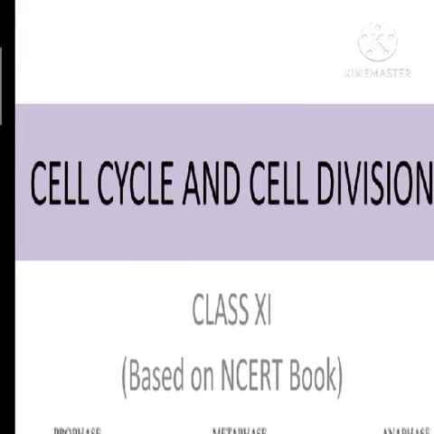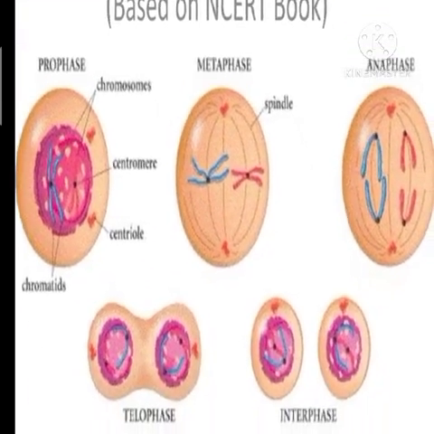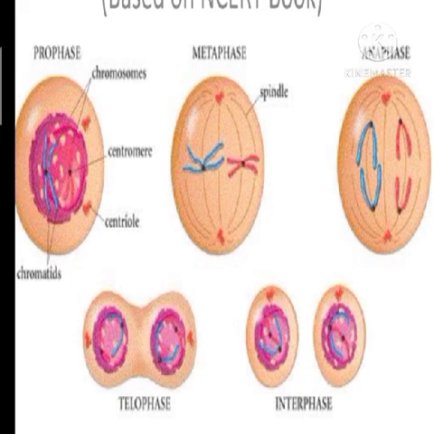Hello students, today we can see the topic cell cycle and cell division. As you all know, all living organisms arise from a single cell, isn't it? Whether it is a unicellular organism or a multicellular organism, all organisms develop from a single cell. How does it happen? It is because of the characteristics present in the cell, that is growth and reproduction. So growth and reproduction are two characteristics found in the cell which help them to develop into a whole individual. Okay, so the single cell first grows and then it divides.